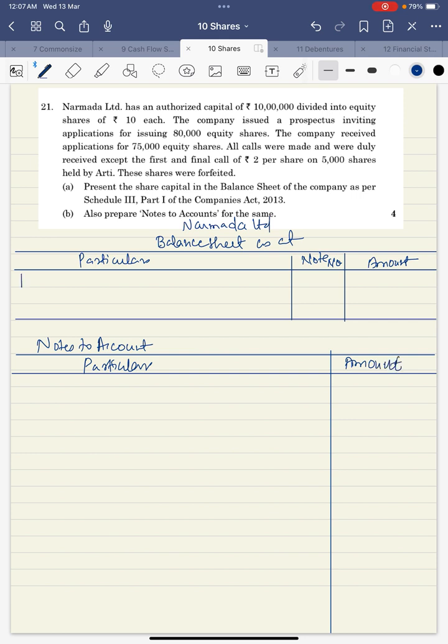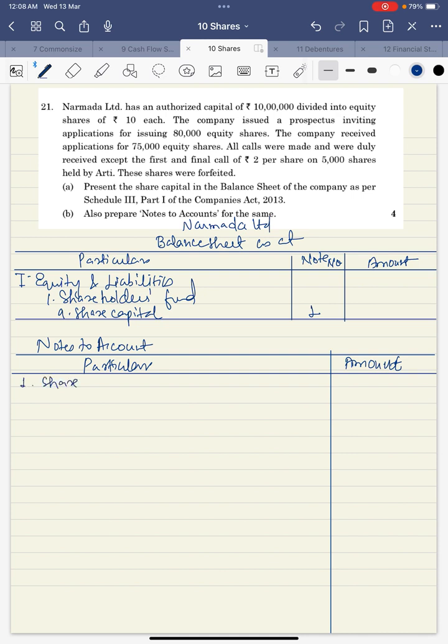Okay, so first thing is equity and liabilities, then shareholders' funds, share capital, note number 1.